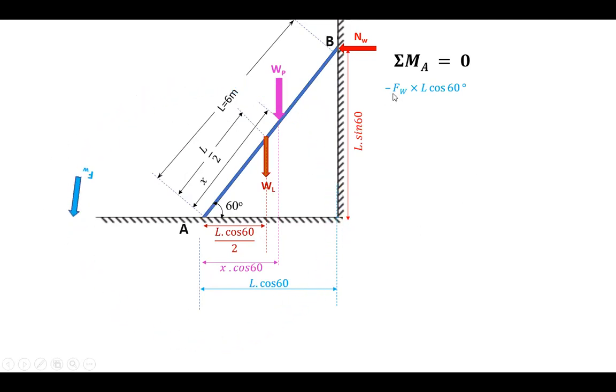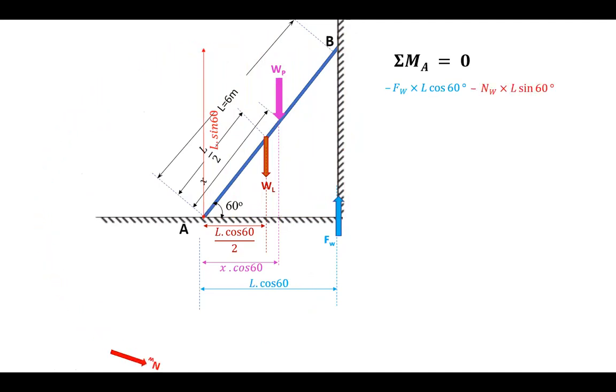Therefore, it is minus FW into the perpendicular distance L cos 60. Next, let us consider NW, and according to law of transmissibility, you can transfer the force from here to here, and the perpendicular distance will become L sin 60 only, and therefore the moment due to NW will be NW into L sin 60, and that is also acting in the anti-clockwise direction. That's why it is negative.